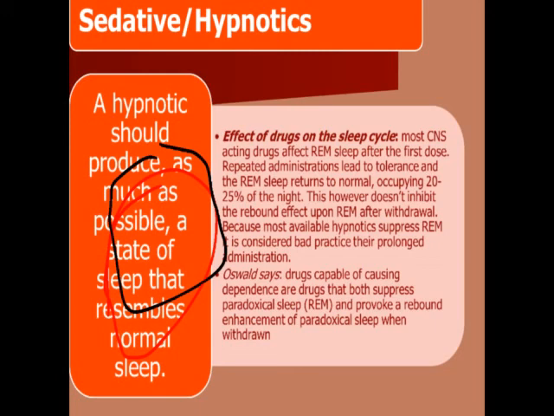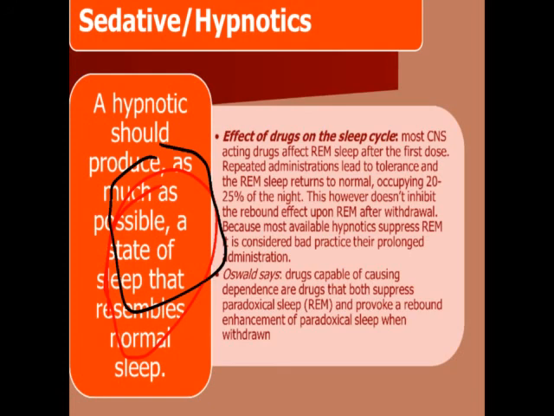So that is hypnotic. And what is sedative? It only the calm. It produces the calmness. It decreases the activity. It decreases the excitement. It decreases the anxiety. So sedative and hypnotics, these are the two different parts.